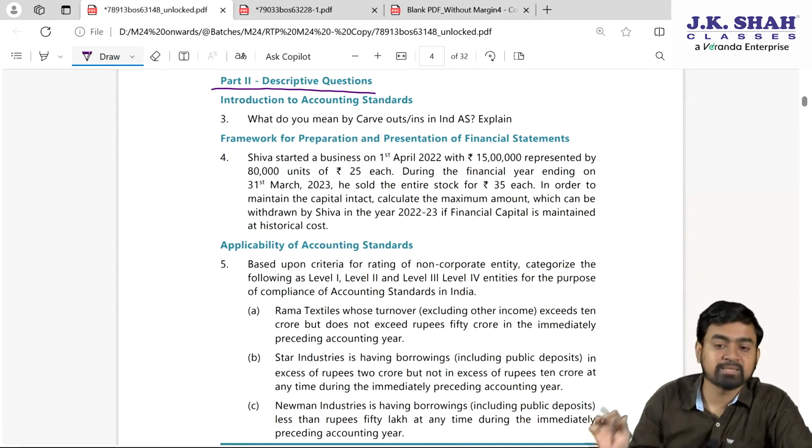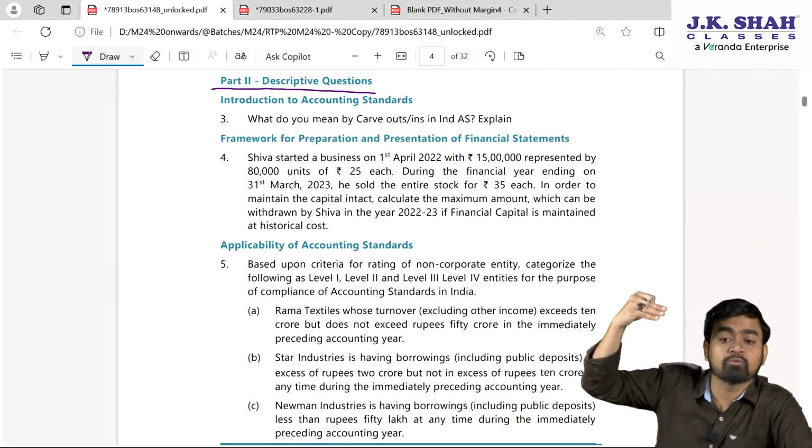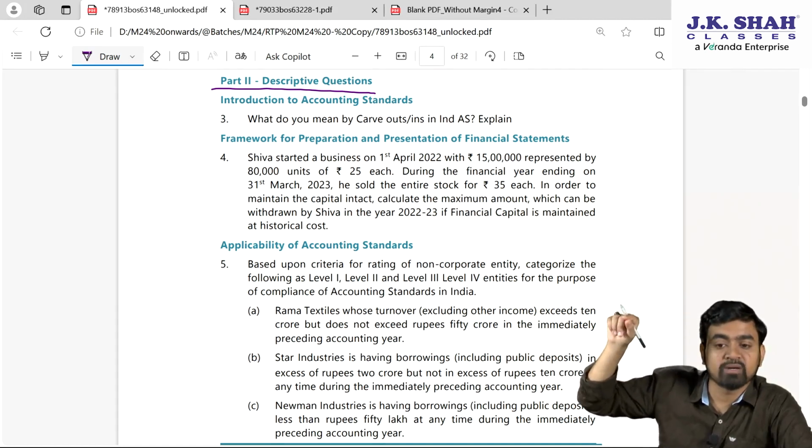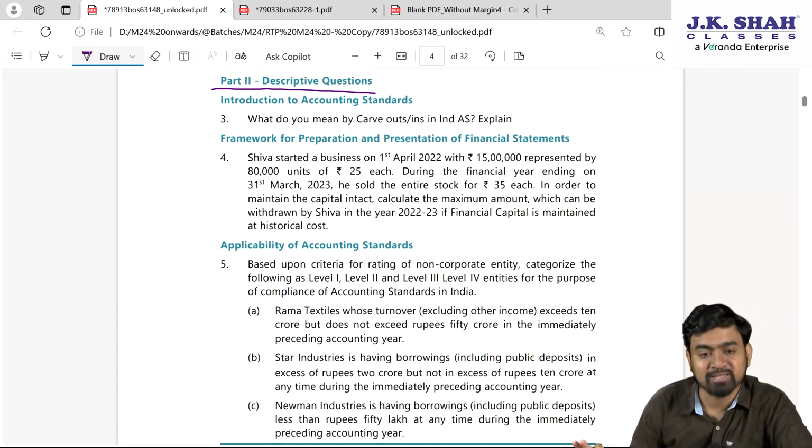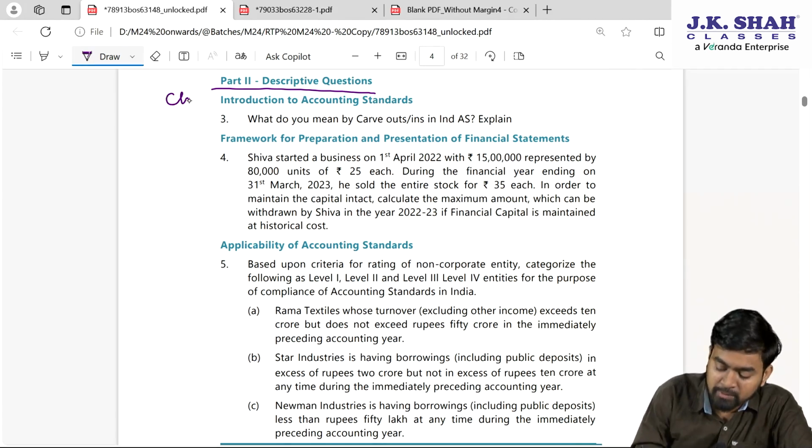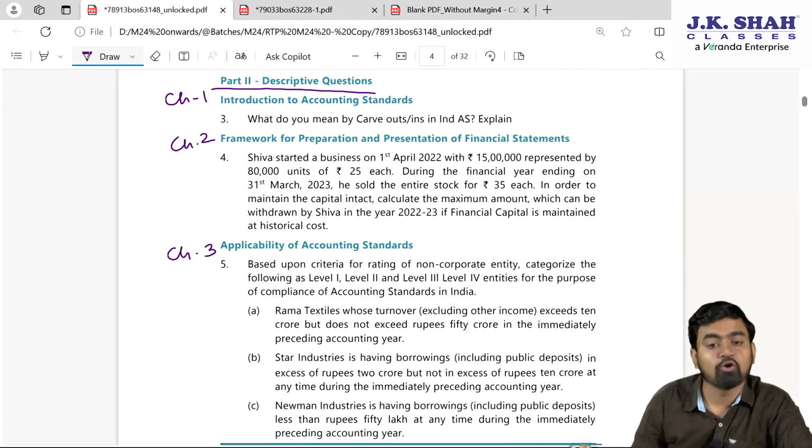Okay, this chapter is there in your syllabus. First 3 chapters in module 1. Introduction to Accounting Standard, Chapter 2 Framework, Chapter 3 Applicability of Accounting Standard. Fine. See, this is your Chapter 1 of Module 1. This is your Chapter 2 of Module 1. This is your Chapter 3 of Module 1.